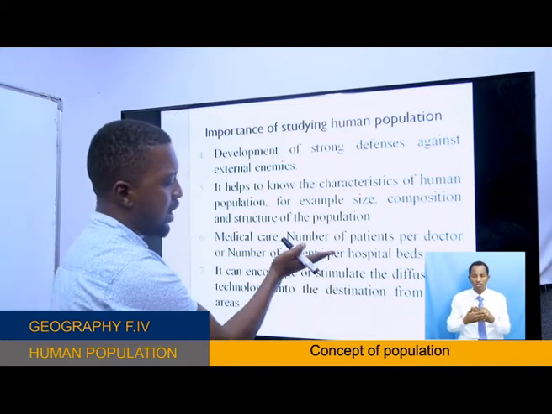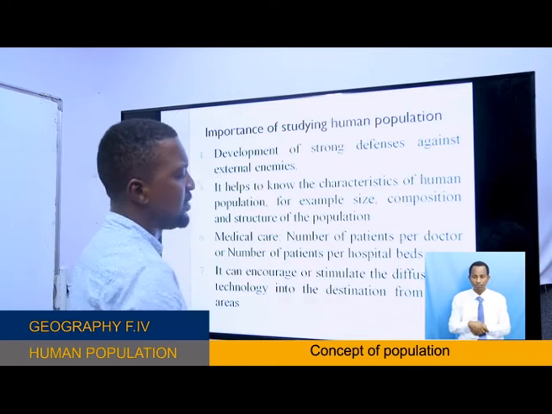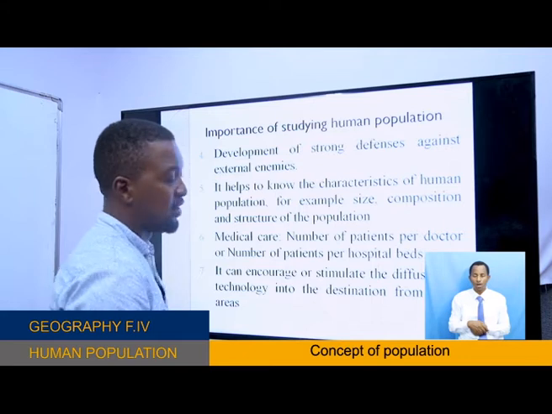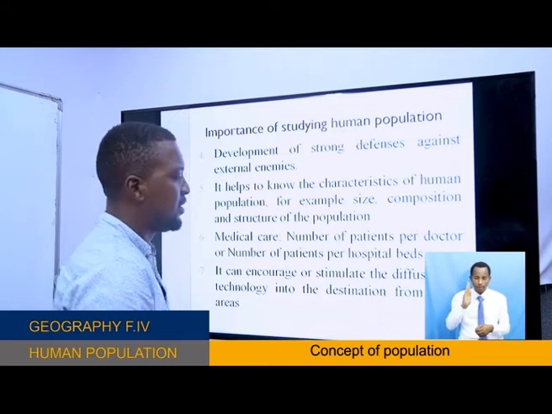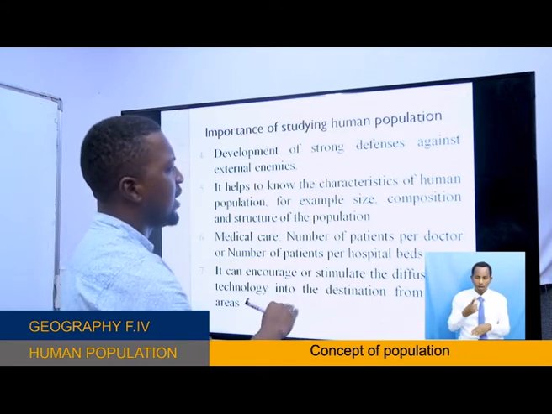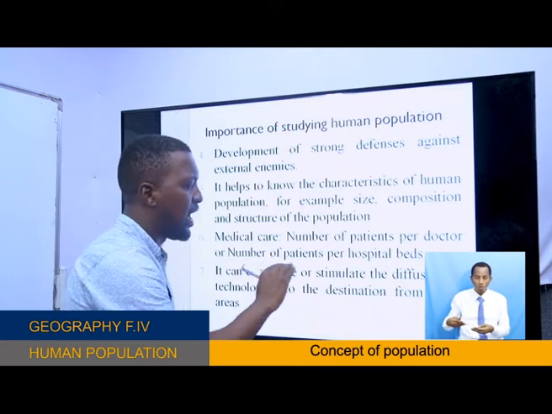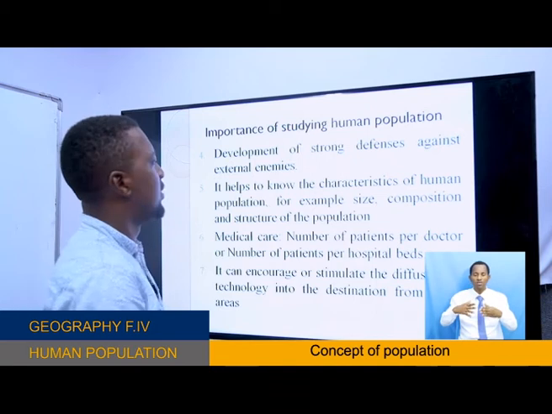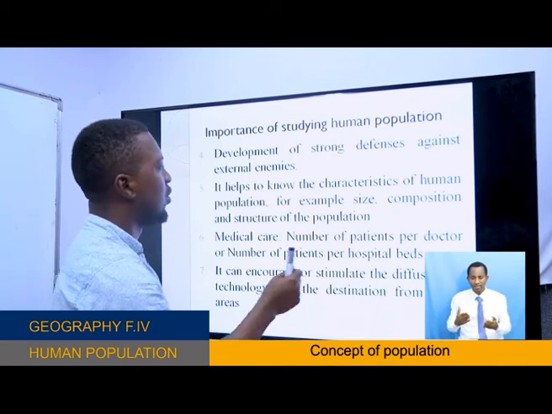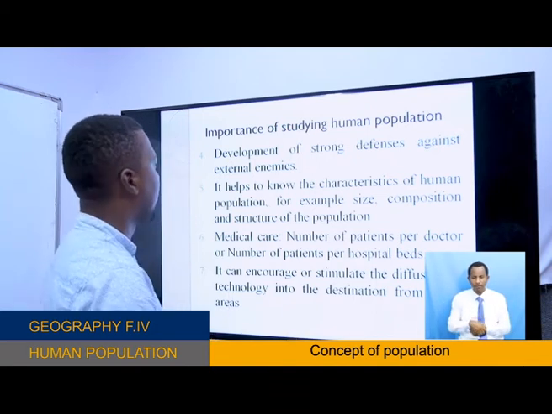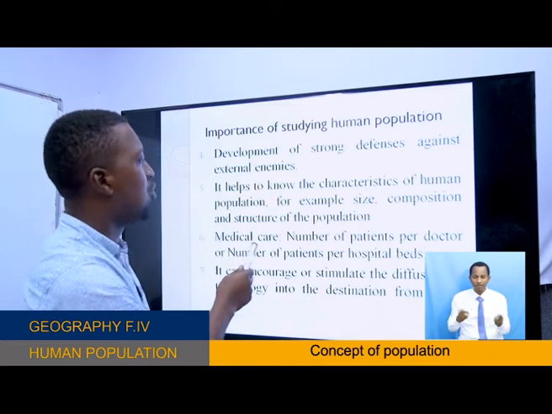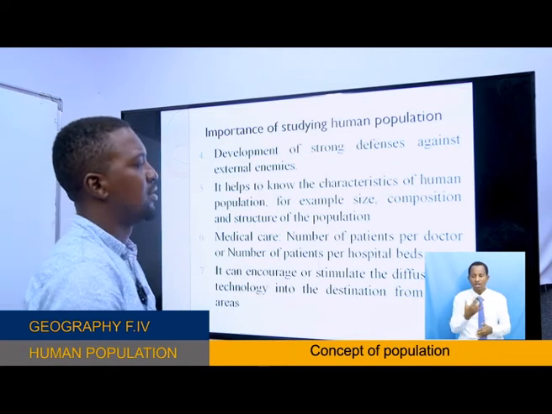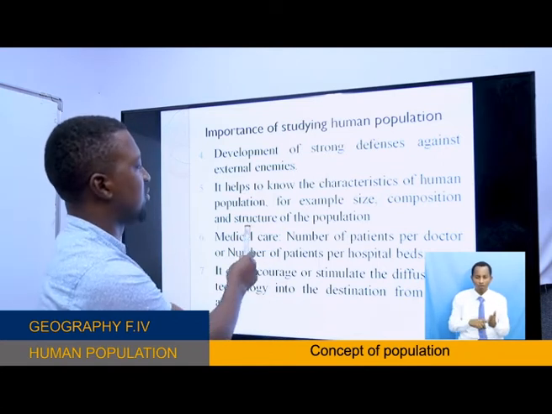The government identifies that the young age group is at a high population size, so they will allocate these young people to go to the army. Also, it helps to know the characteristics of human population, for example, the size, the composition, the structure